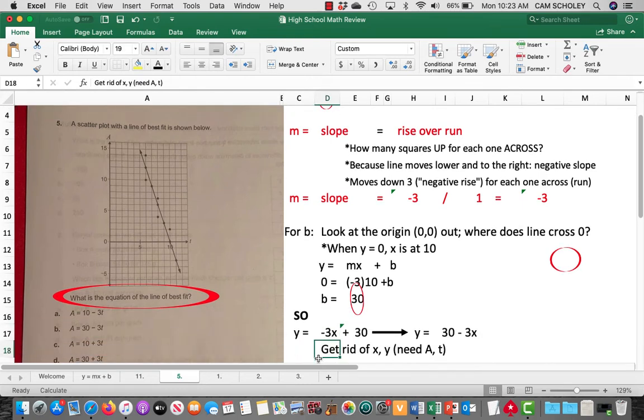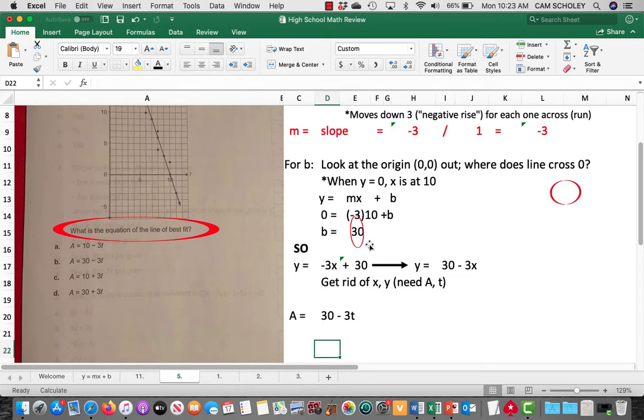Okay, so the final formula or the final way to solve this is to say y equals minus 3x plus 30. That's the actual formula that we're going to use here. But you don't want to leave it like that, because you see that the question actually uses a for y and x for t. Okay, so I just used our old formula, y equals mx plus b, but then obviously to answer the question correctly, you just need to swap out a and t for x and y. So hopefully the solution there makes sense to you.